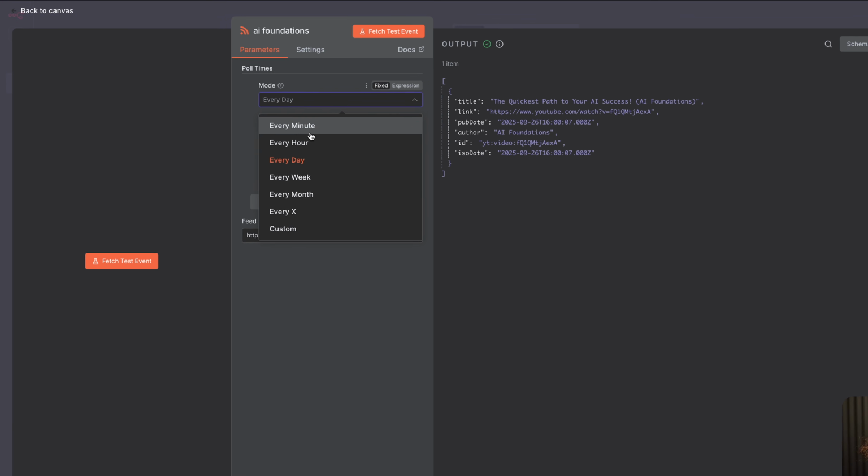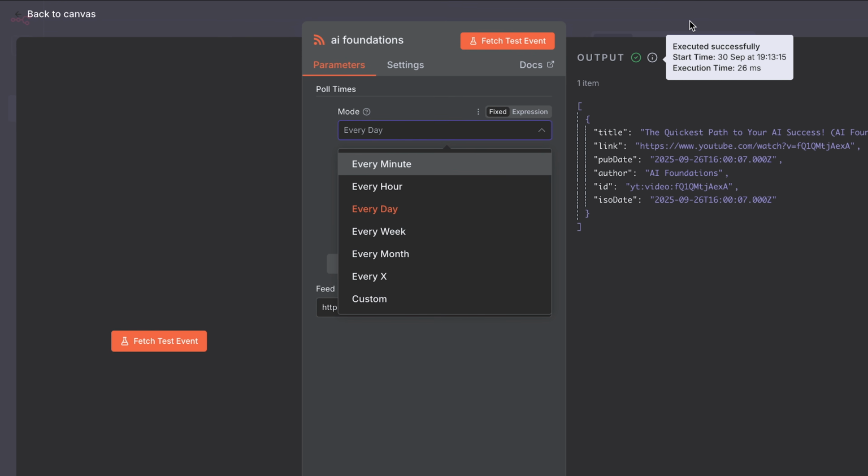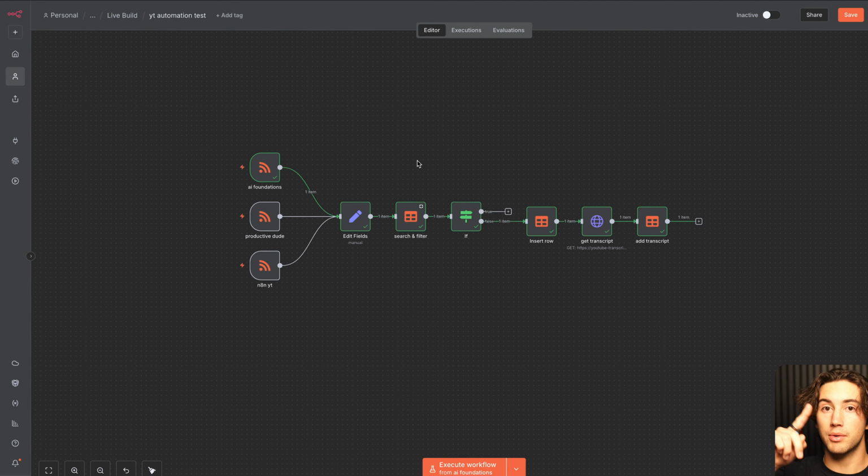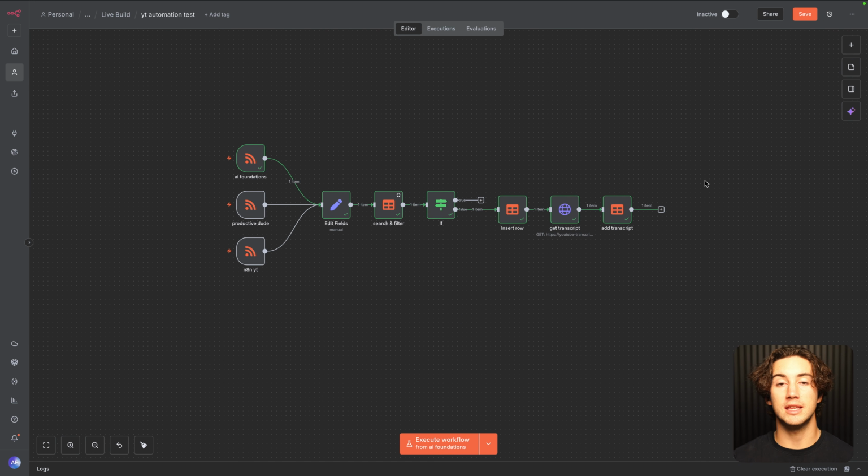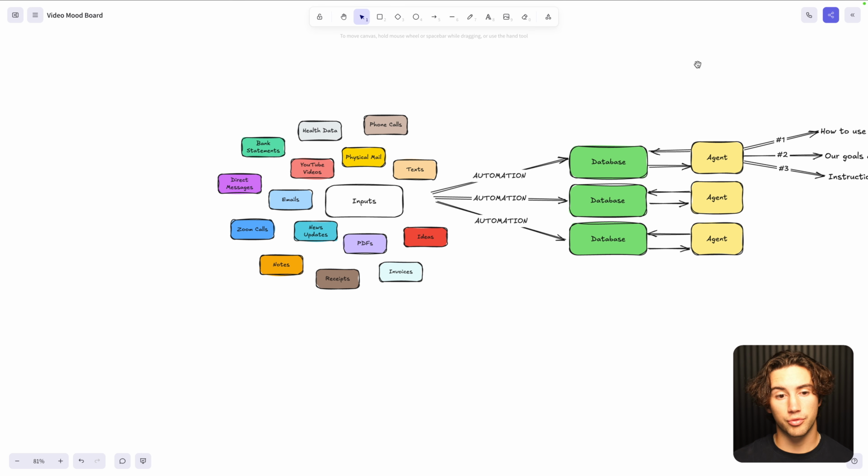You can set this up to go every minute, every hour, day, week, and then you can just activate the workflow, and it can be running for you while you sleep and then emailing you whether the video is good to watch or not. And so far, we're doing really good.